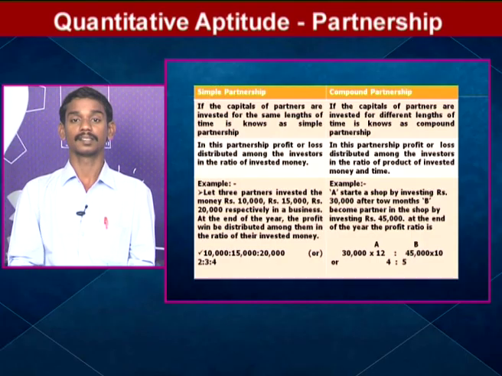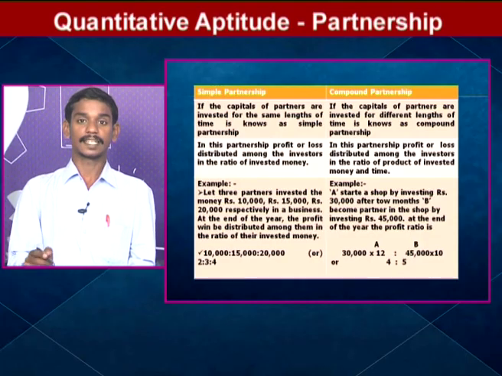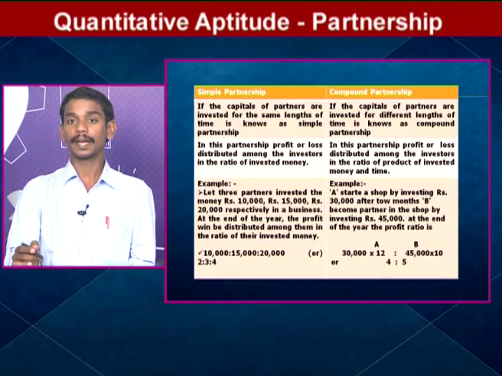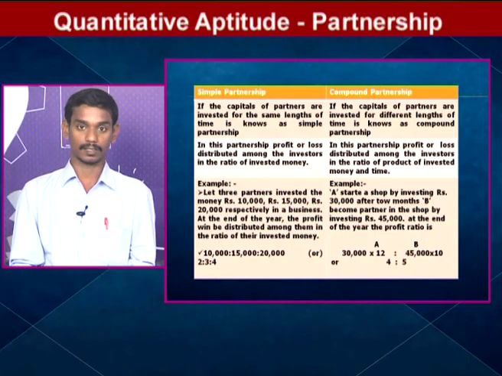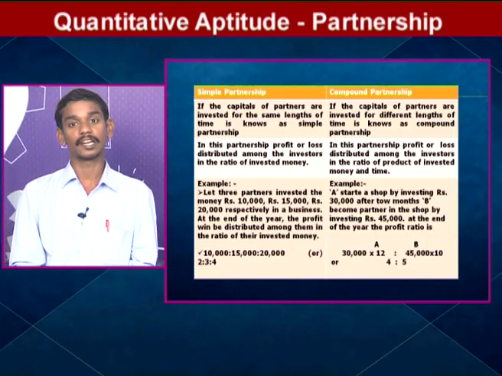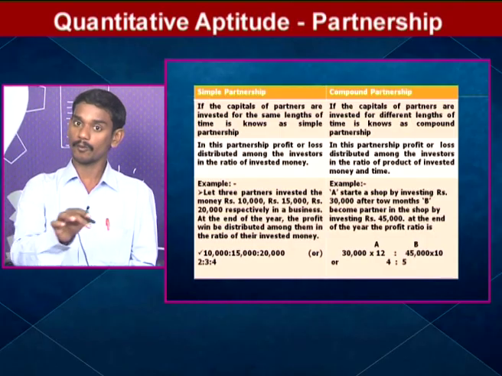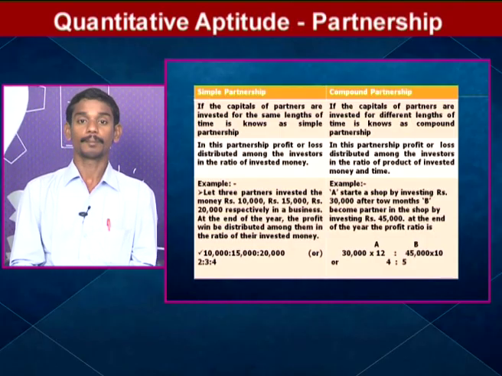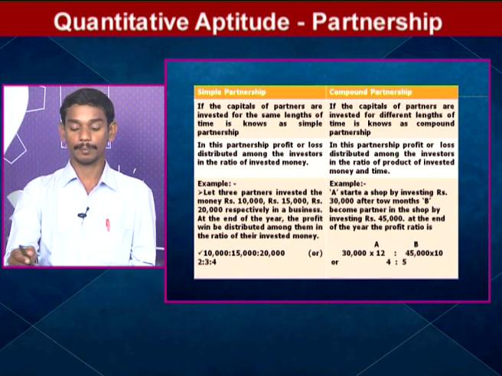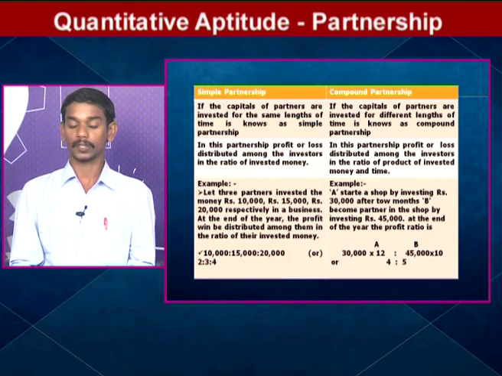A invested 30,000 and B invested 45,000, but here the investment time is different. A invested for 1 year, 12 months, but B invested for 8 months. This type of partnership is called compound partnership.